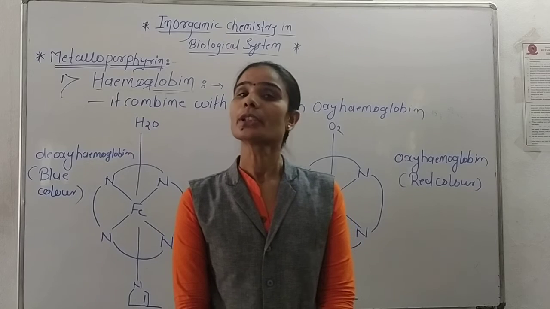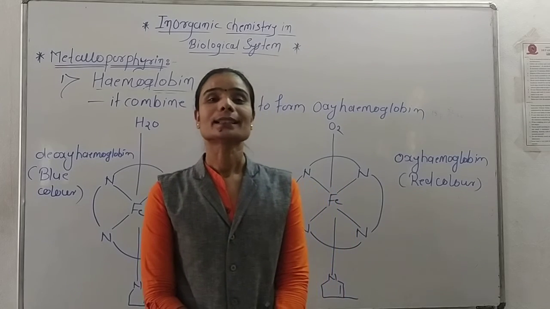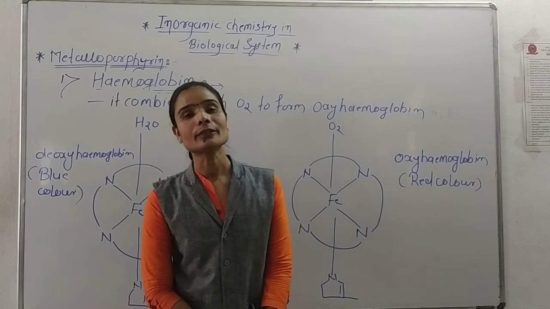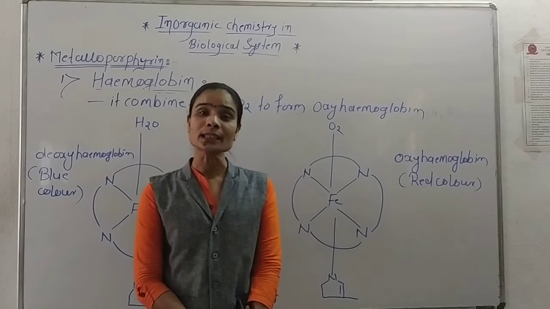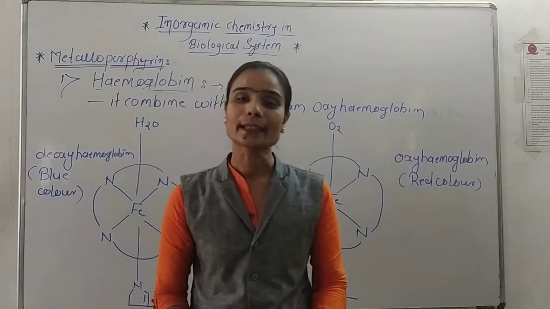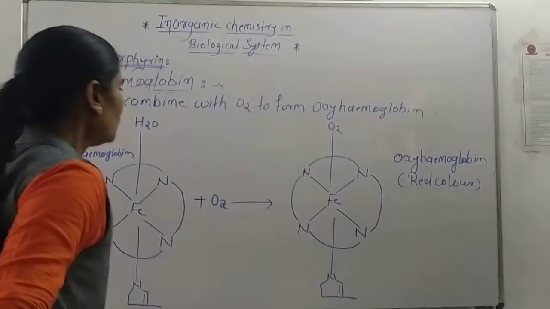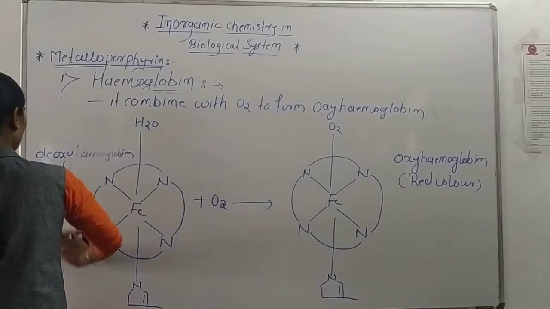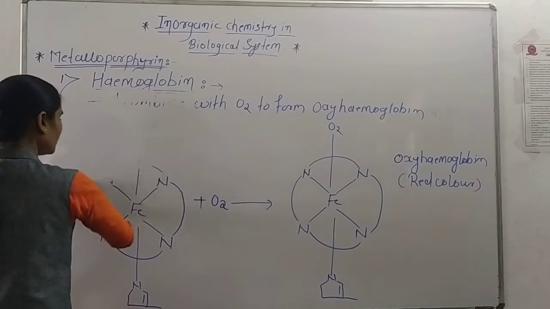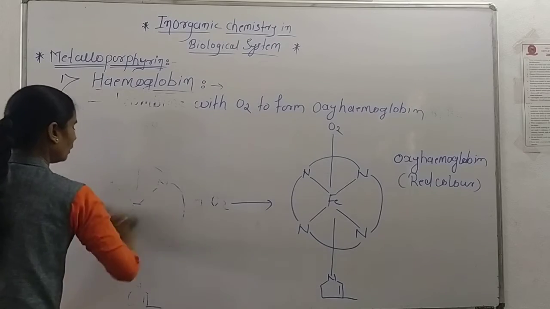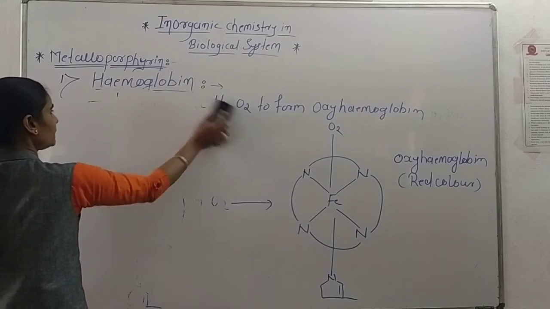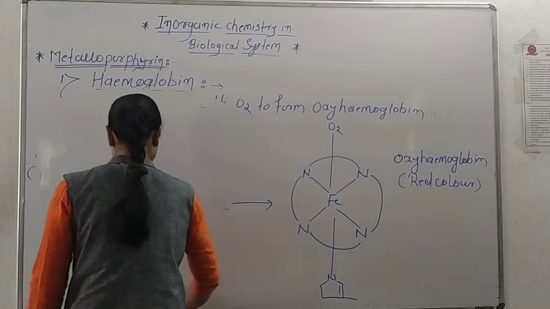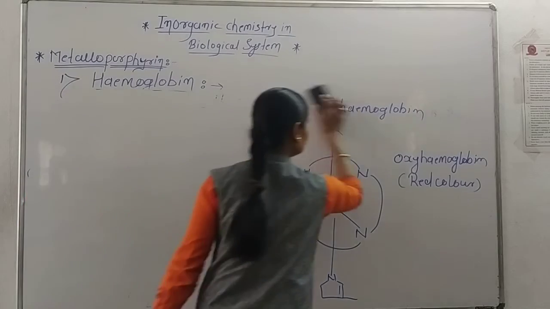So the function of hemoglobin is the transfer of oxygen.